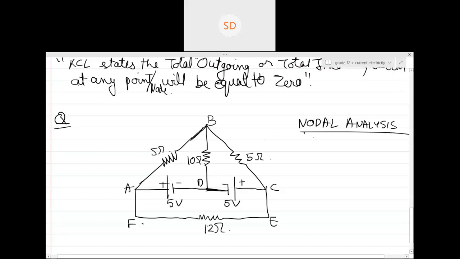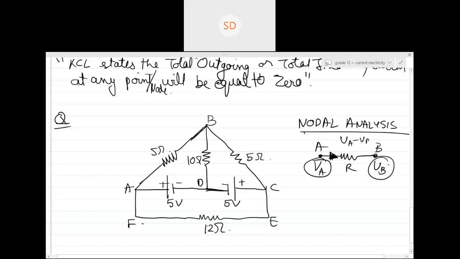Nodal analysis, what do we do? See, suppose there are 2 points, and there is a resistor over here. Suppose this is point A, this is point B. The potential of this point is VA, and the potential of this point is VB. If VA is greater than VB, then can I say a current will pass through this?